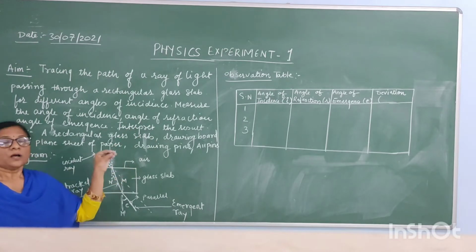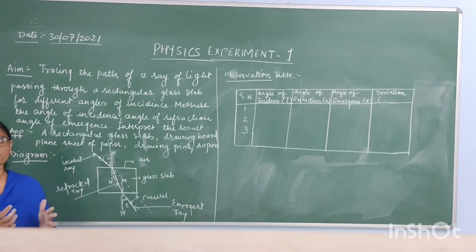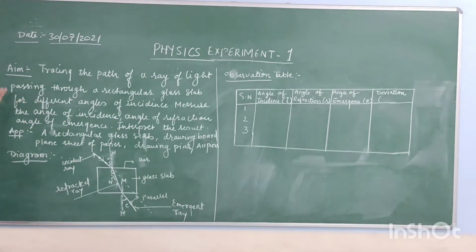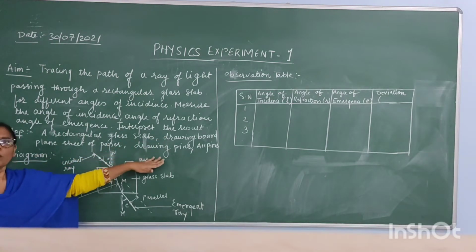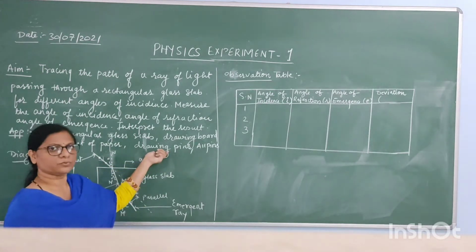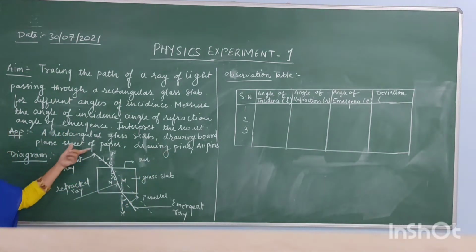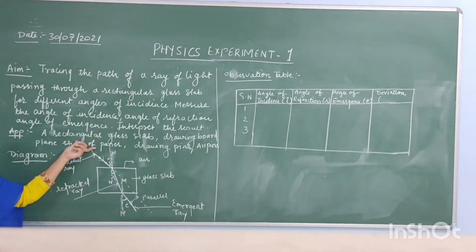Now students, how do you write these experiments in your experiment book? First you have to write down properly the aim of the experiment. Afterwards you write down the apparatus required to perform this experiment. The apparatus you require is a rectangular glass slab, a drawing board, a plain sheet of paper, and drawing pins. I am going to show this apparatus while doing the activity.